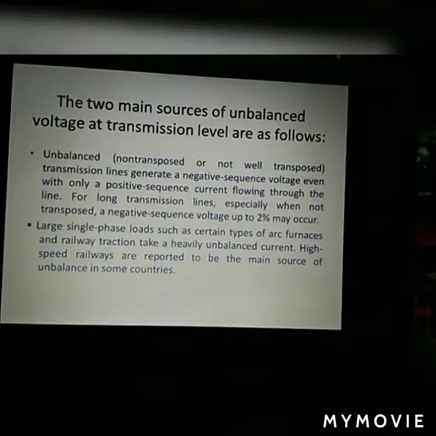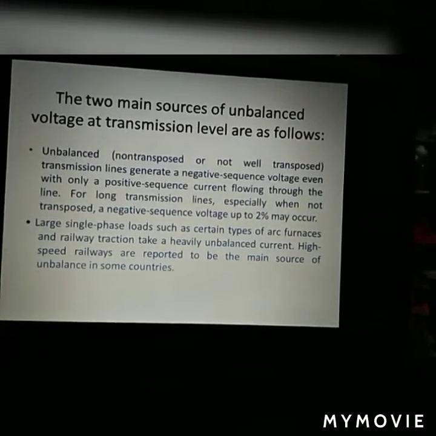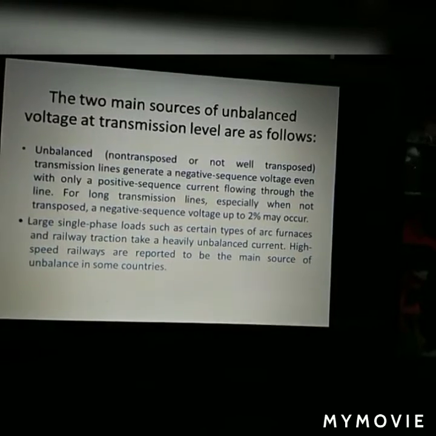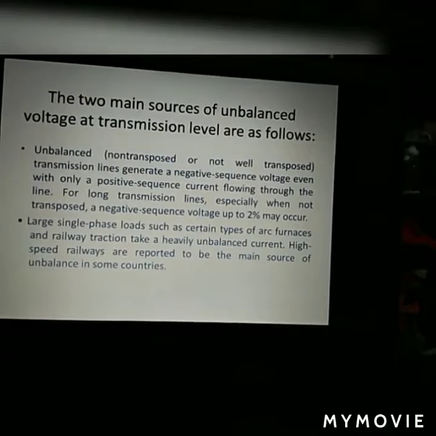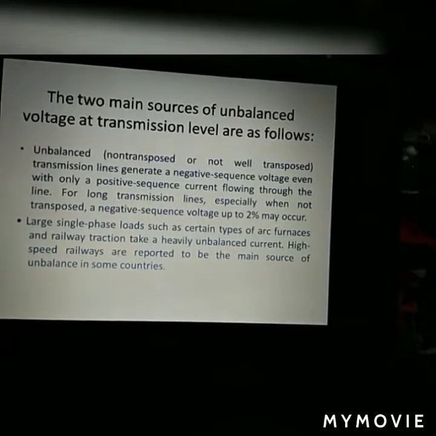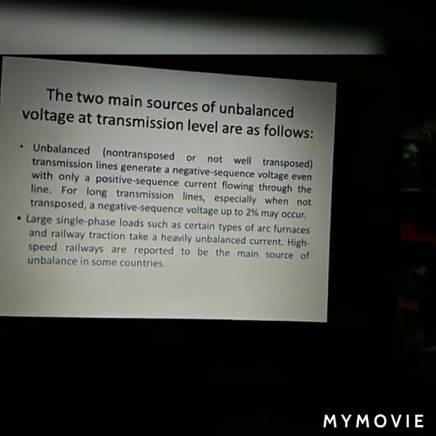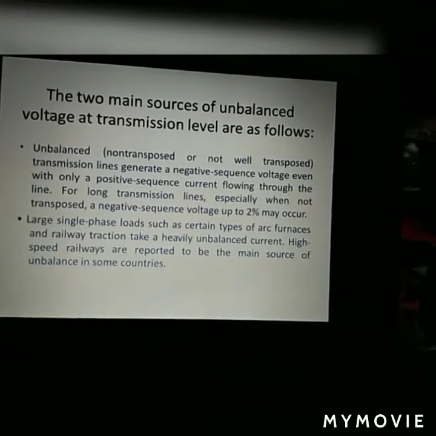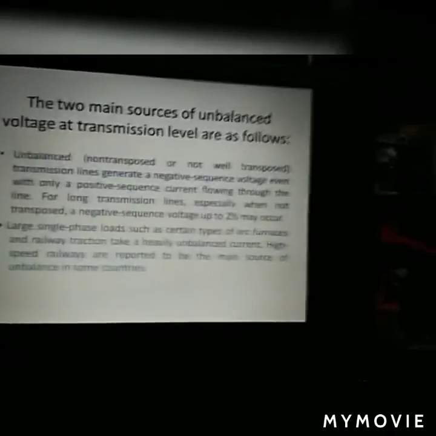So the main sources of unbalanced voltage at transmission level are as follows. Unbalanced transmission lines generate a negative sequence voltage even with a positive sequence current flowing through the line. Right, so large single phase loads such as certain types of arc furnace and railway traction take a heavy unbalanced current. High speed railways are reported to be the main source of unbalance in some countries, as per the research.